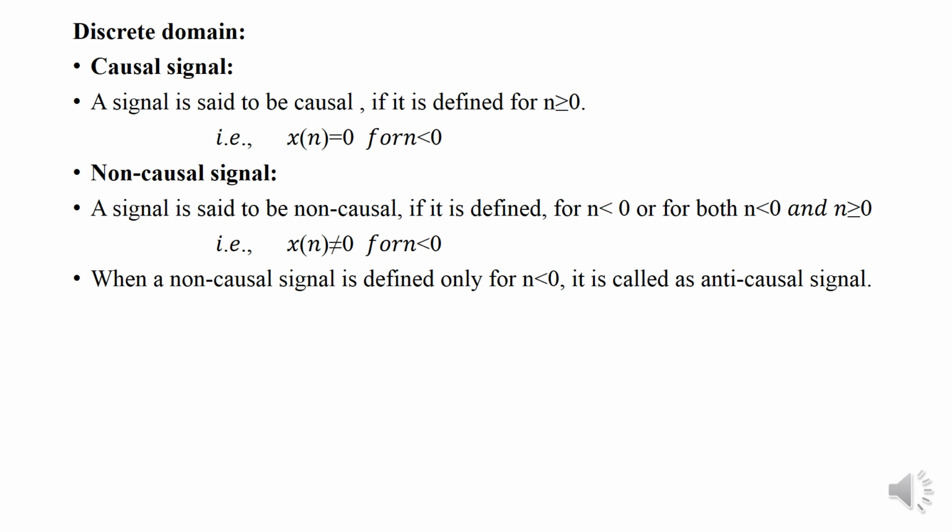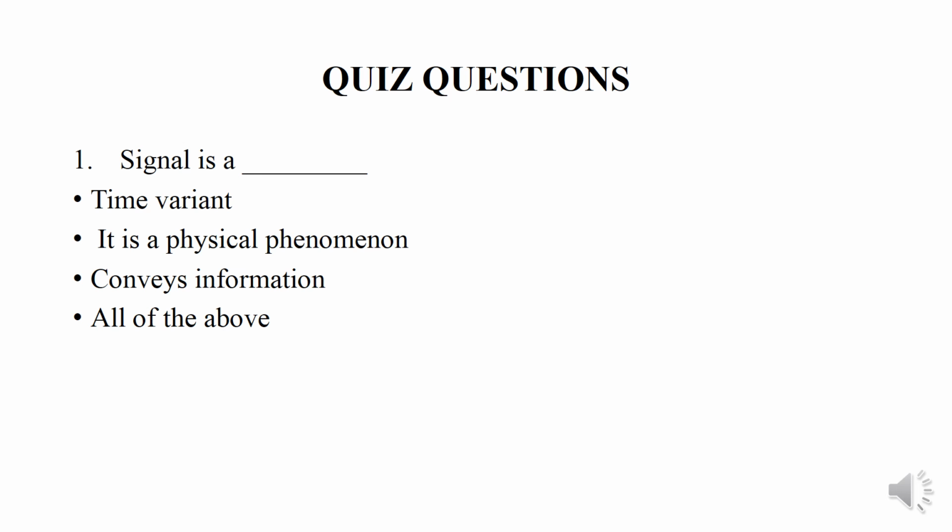And this is in the case of discrete time. A signal is said to be causal if it is defined for n greater than or equal to 0, that is x(n) equal to 0 for n less than 0. A signal is said to be non-causal if it is defined for n less than 0, or both for n less than 0 and greater than or equal to 0, that is x(n) is not equal to 0 for n less than 0. And also when a non-causal signal is defined only for n less than 0, it is said to be an anti-causal signal. And these are the questions.